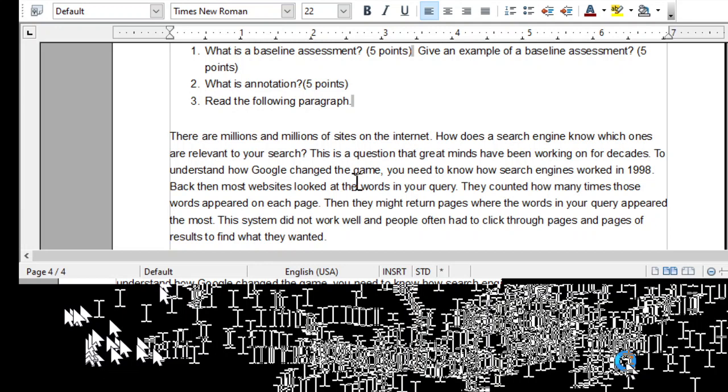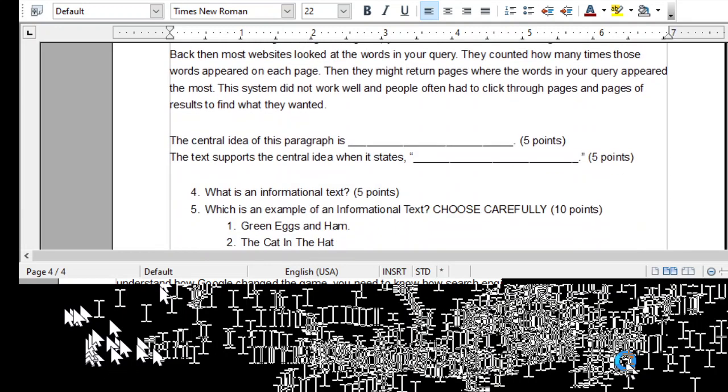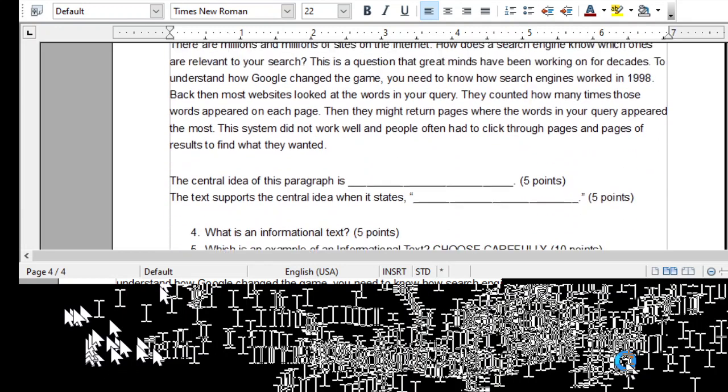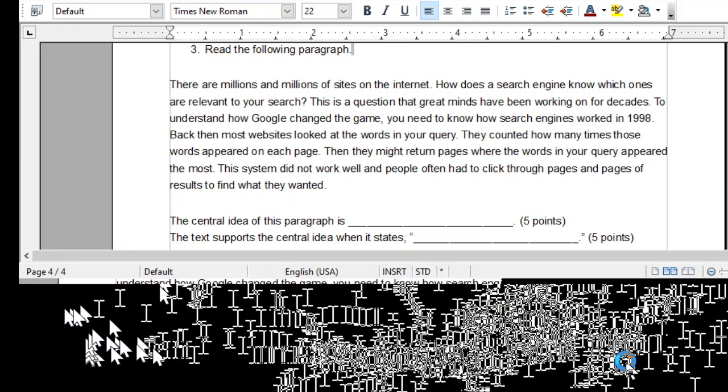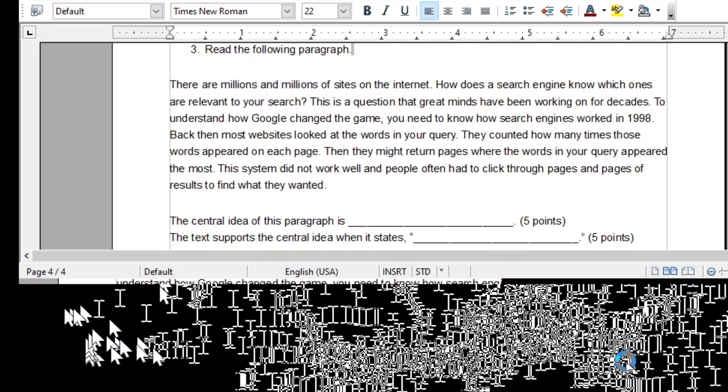Query. All right. So that's the paragraph. So here's the question. For number 3, I need you to tell me what the central idea of this paragraph is. That's 5 points. What is this paragraph about? Now, the second part is the text supports the central idea when it states, find the sentence. There is a sentence that tells you exactly what this paragraph is about. I want you to type it word for word right here. Okay? So that's number 3.